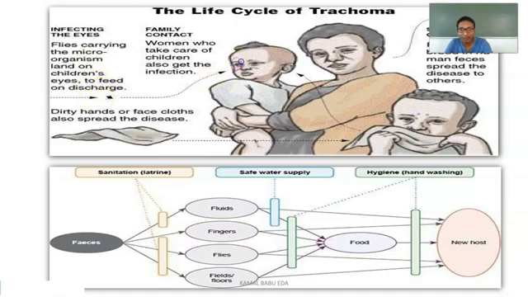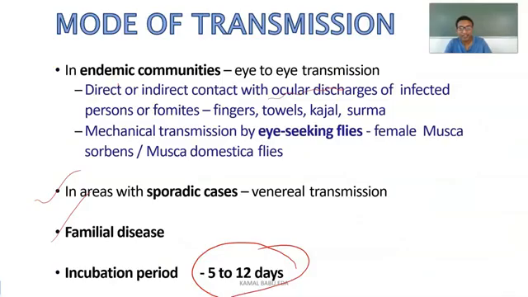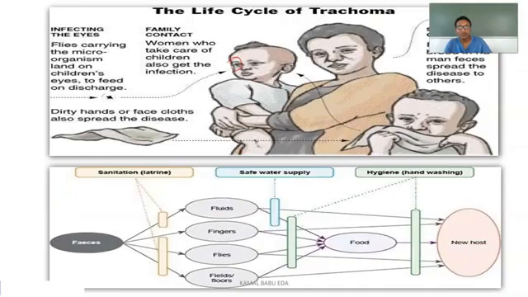So if you see here, if a child is getting infected, what are the flies here? The flies are female Musca sorbens and Musca domestica flies. Whenever these flies feed on this eye discharge, these insects are getting fed with the microorganisms. Family contacts, mainly the person who takes care of the children, also get the infection. Dirty hands or face cloths also spread the disease here.